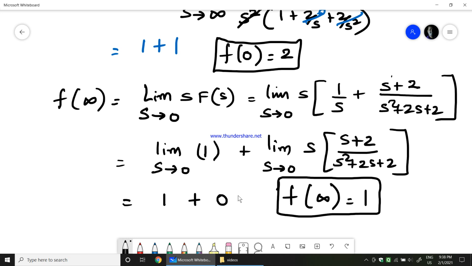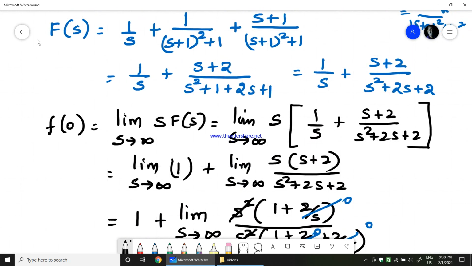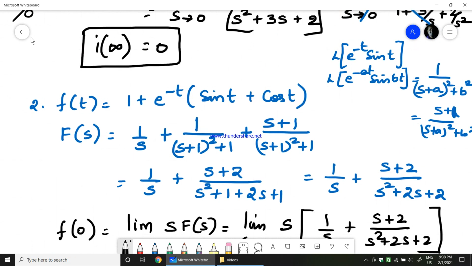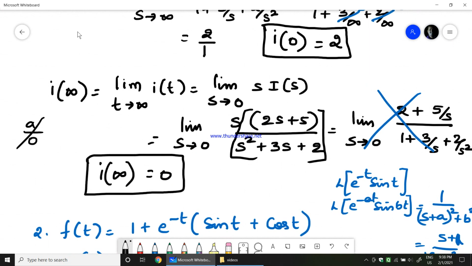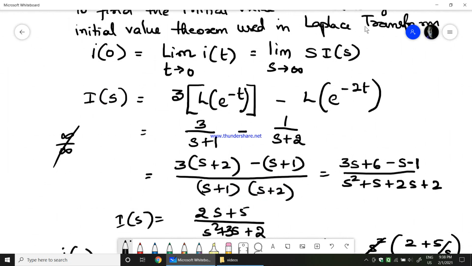So, now I hope with these two problems you have understood how to find out the initial value and final value for any given function by using the Laplace transform theorems. For the initial value theorem, we know that the theorem is given by i of 0 equals limit s tends to infinity s into I of s.